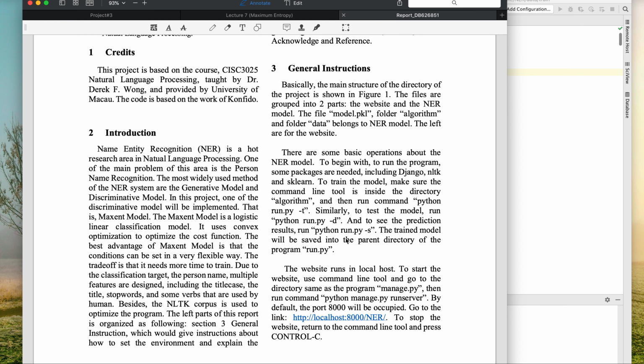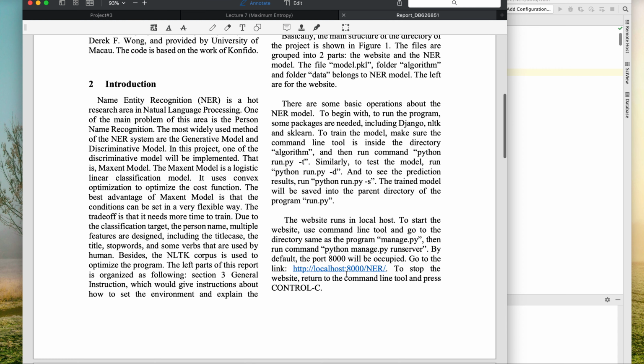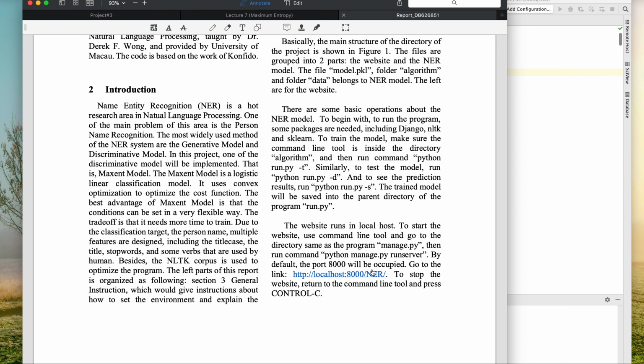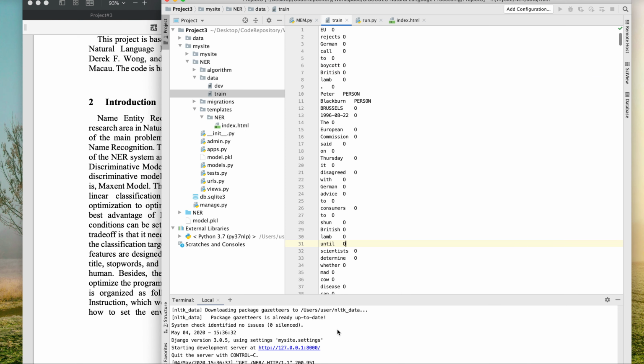One part is the website, which is implemented by Django, and the other part is the NER model, which contains the algorithm. The web application cooperates with the algorithm to give a result, and I will show that after. You can see there is a command like python manage.py runserver to run the web server, and here is the link. Let me show you now for a very simple view.